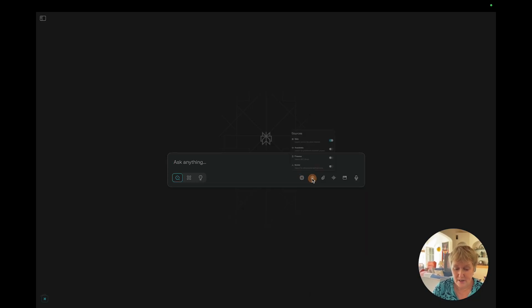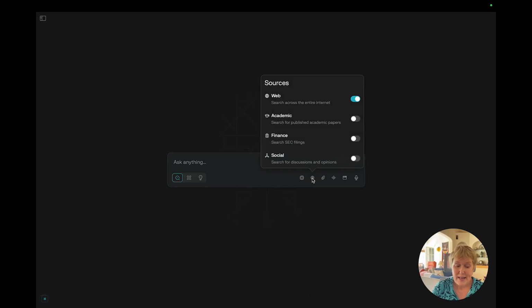The next one here are the sources. And when I said what Google does, it's the web and a regular search here. Now, even with the free version, you can go academic. So you can look at research. You can also look at finance. And you can go social as well.